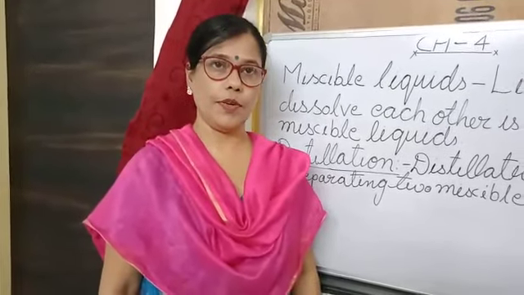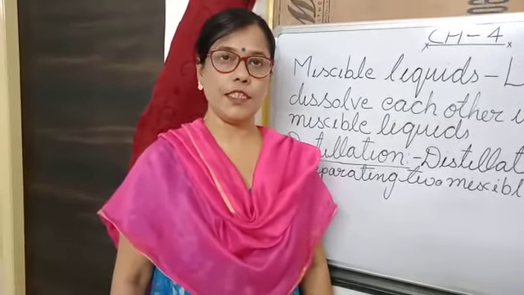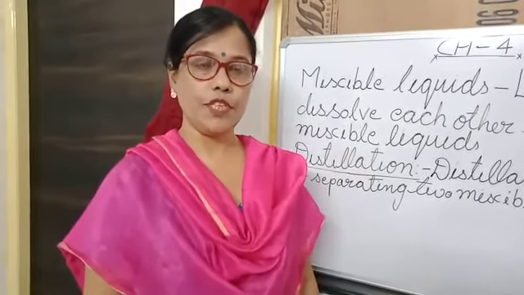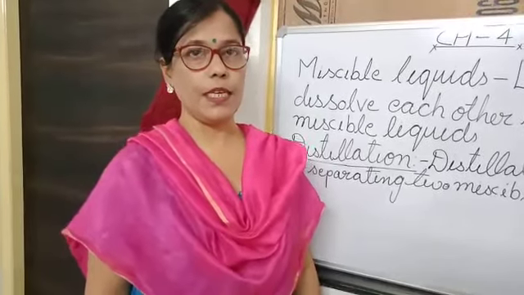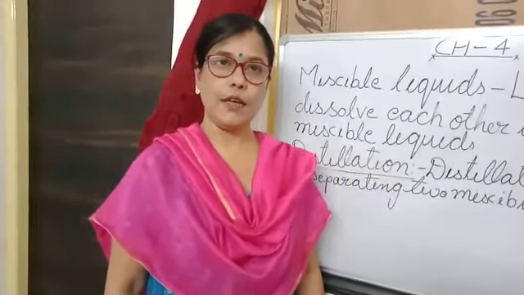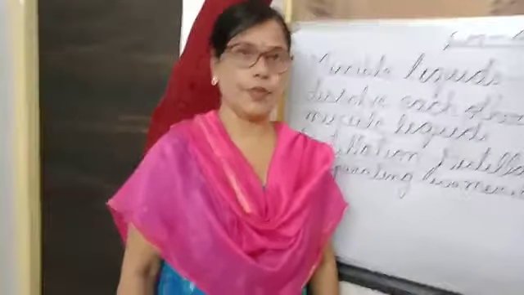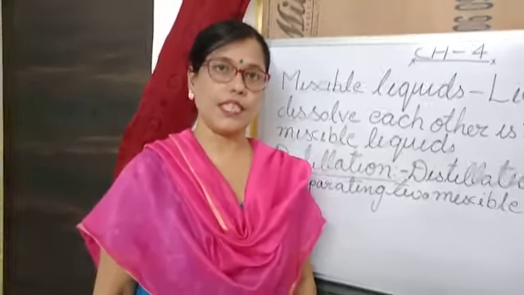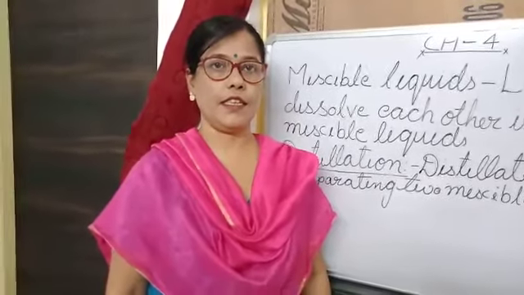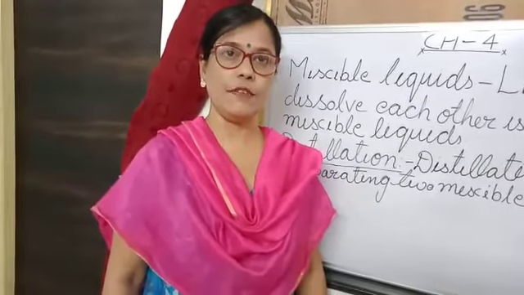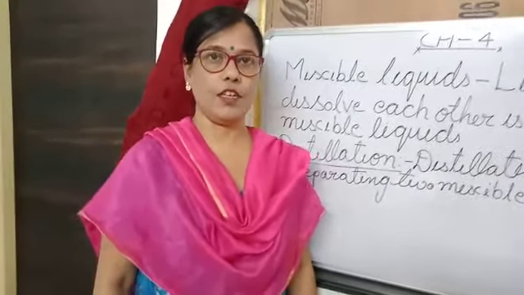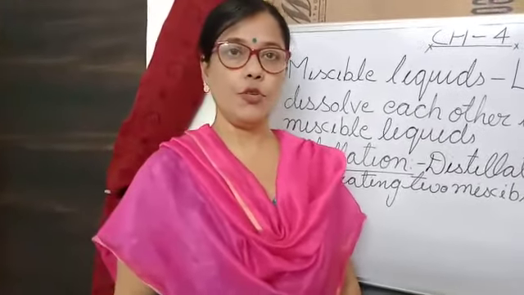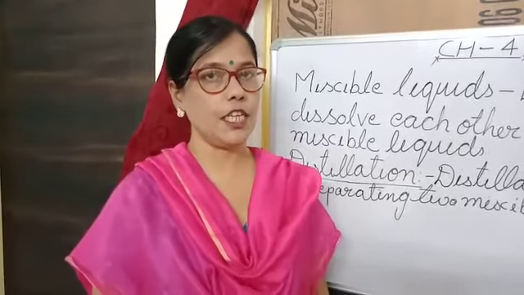Liquid with liquid. In the previous classes, we have studied immiscible liquids. How will we separate immiscible liquids from each other? But today I will discuss miscible liquids. Miscible liquids: when two liquids mix completely, there is no visibility of separate layers. That is a miscible liquid. Miscible liquids means two liquids mix with each other.